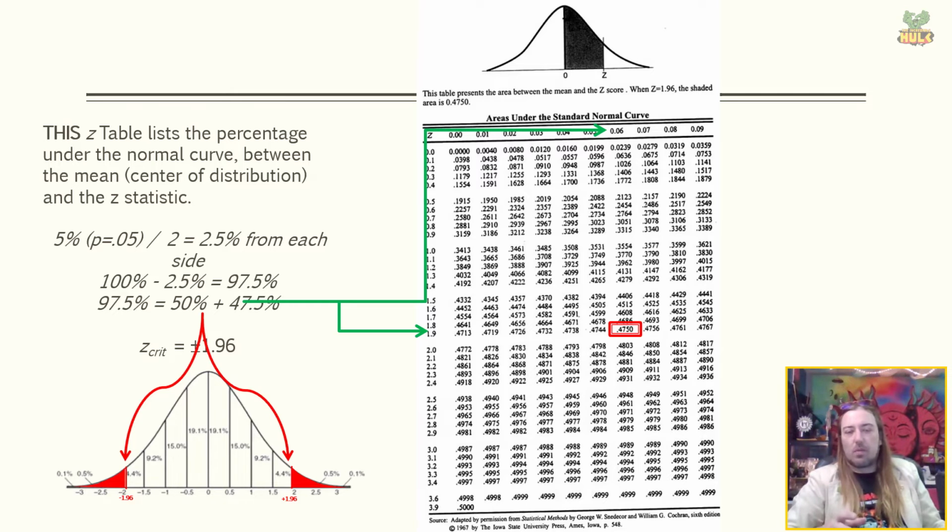We've already done this in the previous example. We know this cutoff, the one that corresponds to the 47.5% between mean and z, leaving the 2.5 out there. That's a plus minus value of 1.96. Now, before we move on, let me show you how you do this for a one-tailed test.